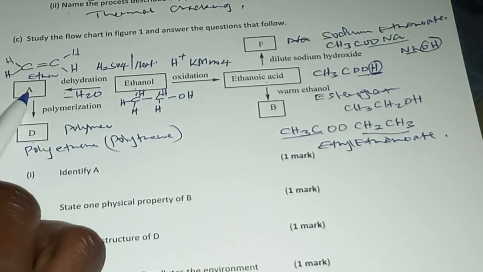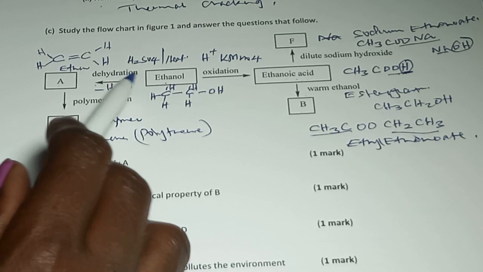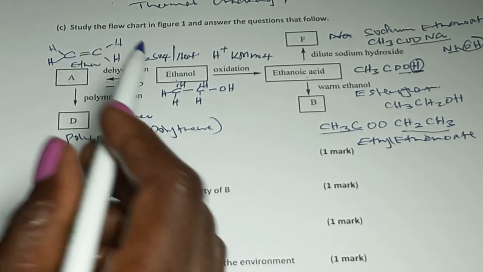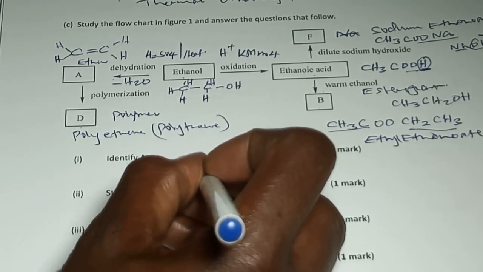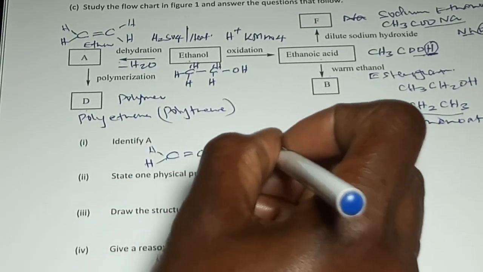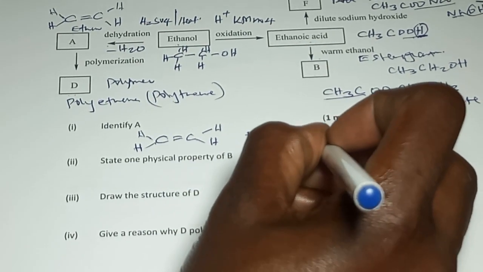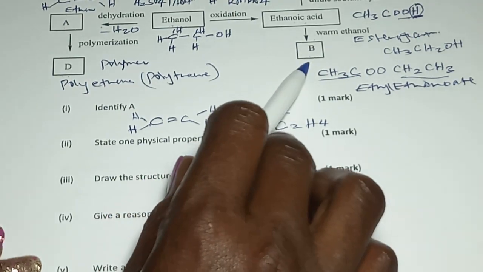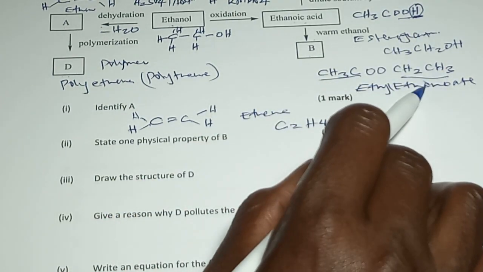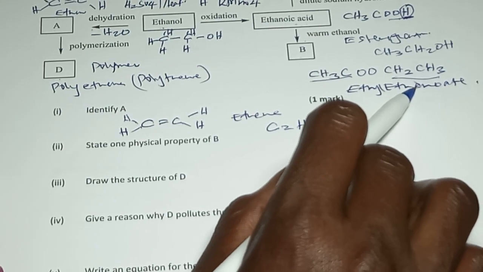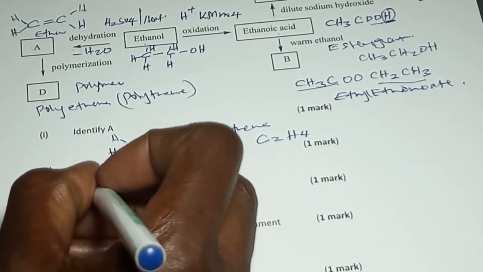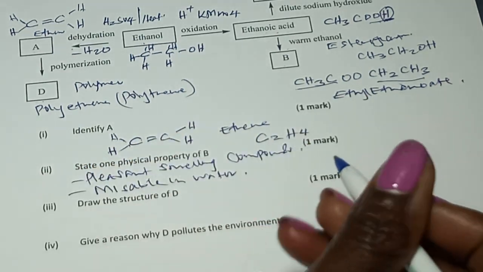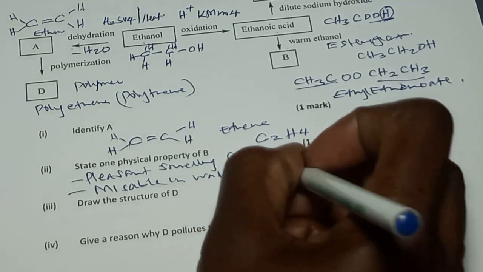Identify A. We have already said A is a dehydration product between ethanol and a strong dehydrating agent. So you get an alkene. So this is ethene. So we have already seen that. Okay, we can say ethene, or we can just say C2H4. State one physical property of B. B is an ester. Esters are usually pleasant smelling compounds. Fruity, pleasant smelling. You can just say pleasant smelling compounds. They're usually immiscible in water, and mostly they are colorless liquids.